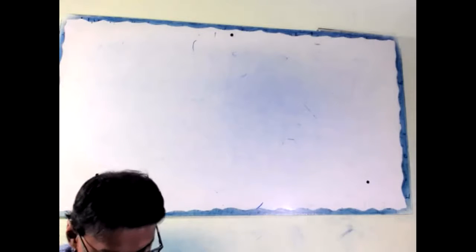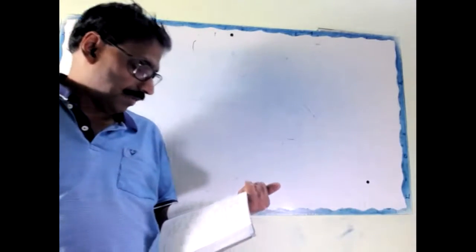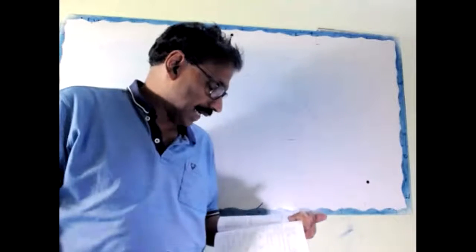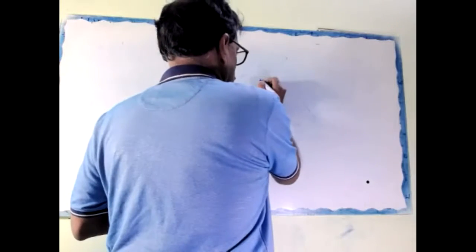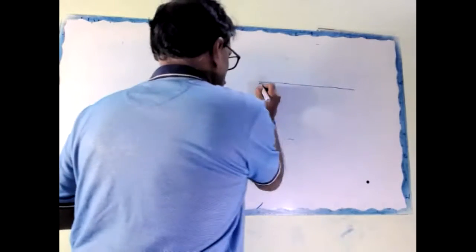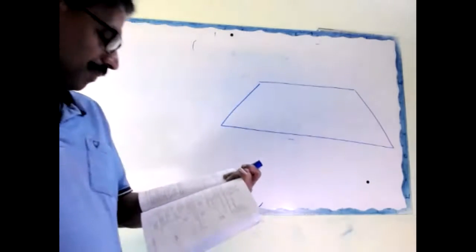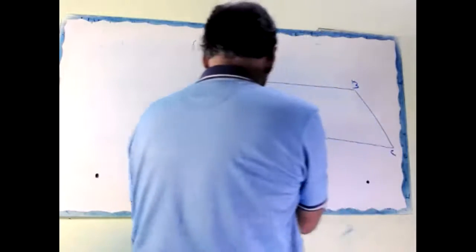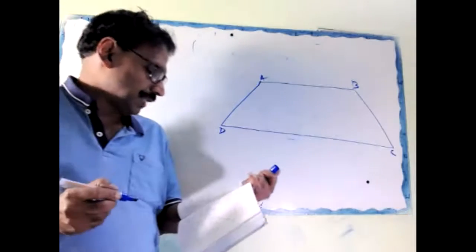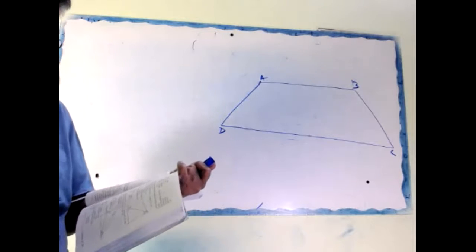Okay, write the question. Line segment joining the midpoints M and N of parallel sides AB and DC of a trapezium.